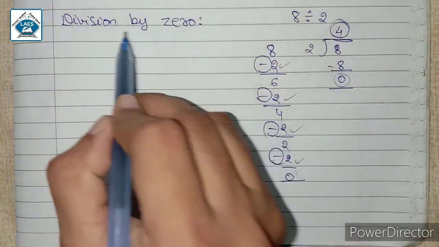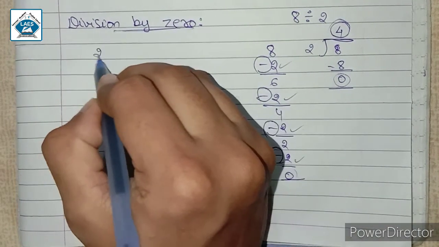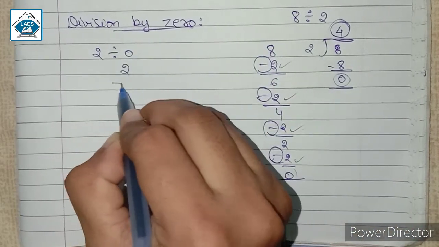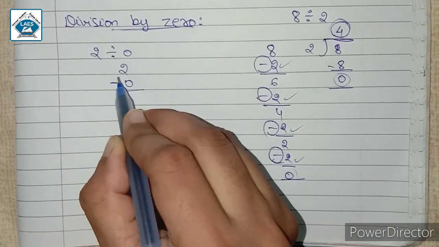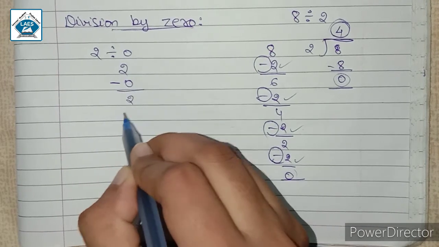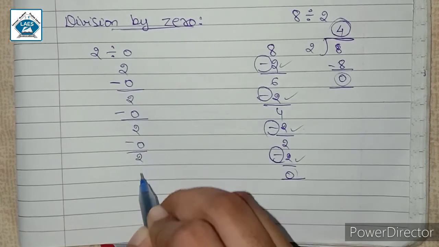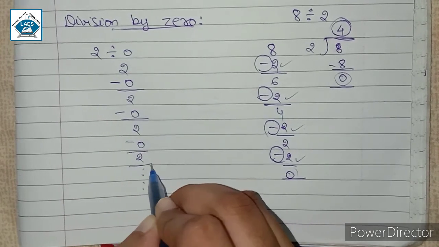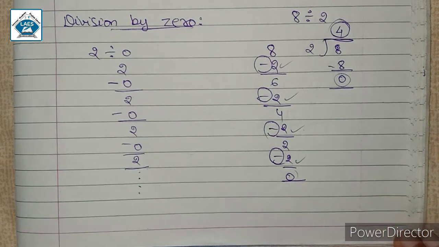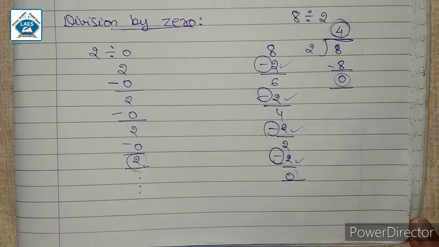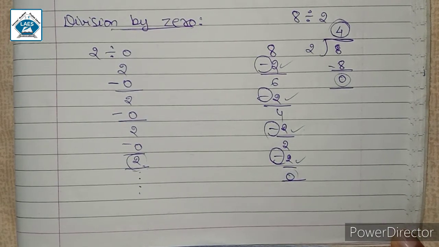So when we are talking about division by 0, let us consider this example, 2 divided by 0. So just like I did subtraction over here, we will have to subtract 0 from 2. So 2 minus 0 is 2. Again on subtracting 0 we get 2. Again on subtracting 0 we get 2, and this will continue endlessly. That means we can say that this will not have any end. ये रुकेगा ही नहीं. इस तरह से हमें remainder जो है वो 2 आता ही जाएगा. तो ये जो division है वो defined नहीं है. Therefore we say that division by 0 is not defined.